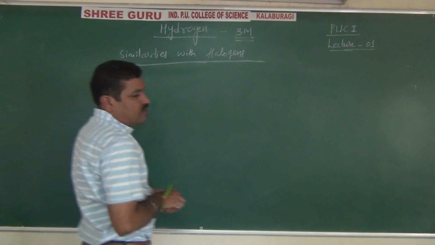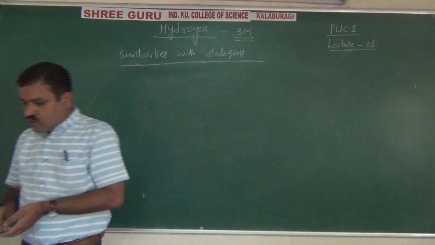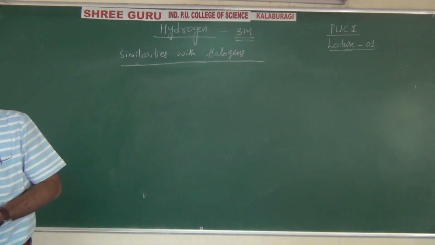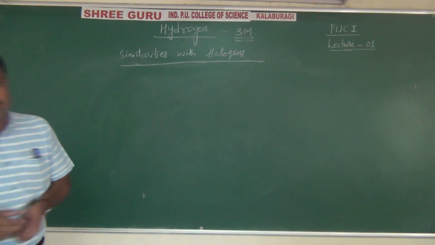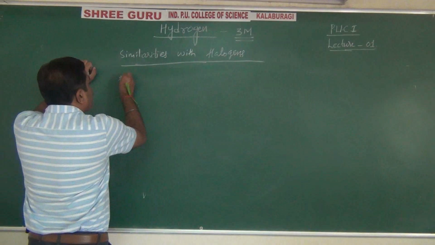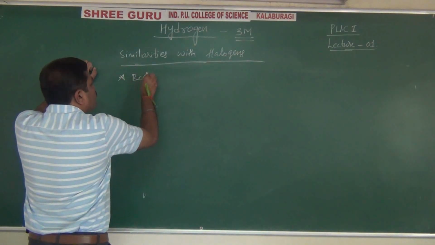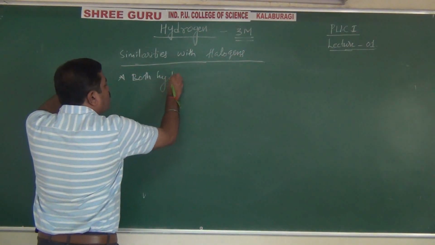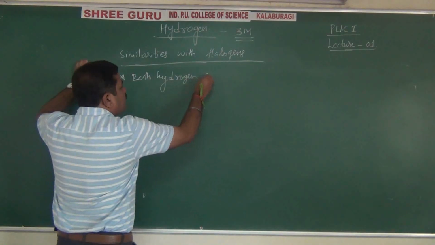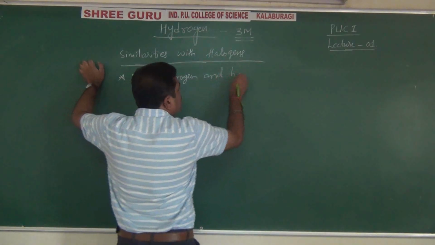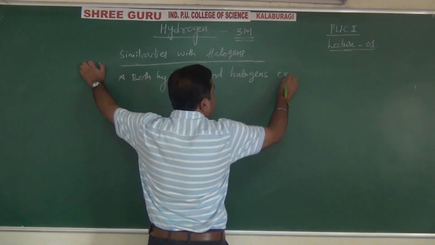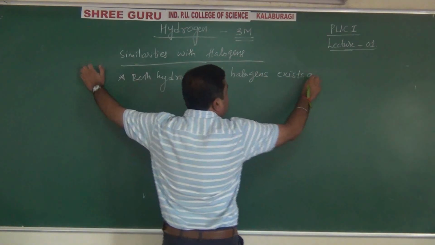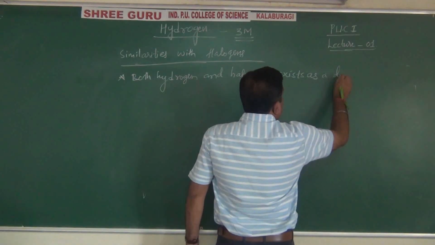Okay. First point, both hydrogen and halogens exist as diatomic molecules.